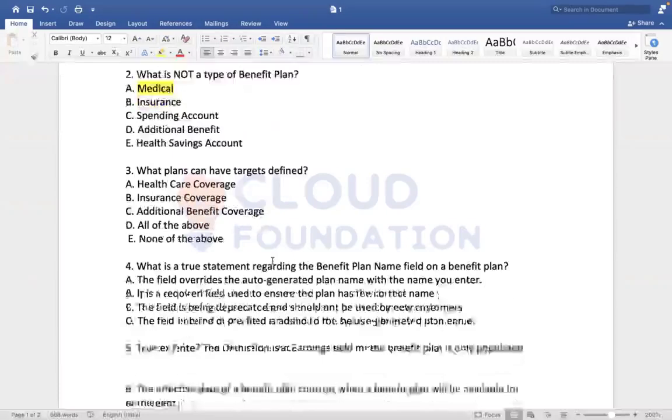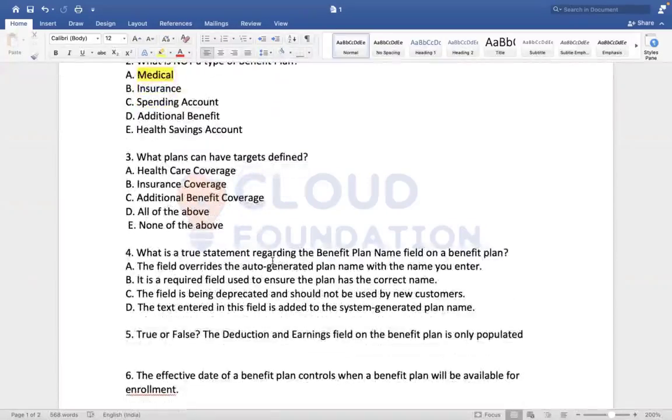Excellent. What is the true statement regarding the benefit plan name field on the benefit plan? So go through this, please. What is the true statement?